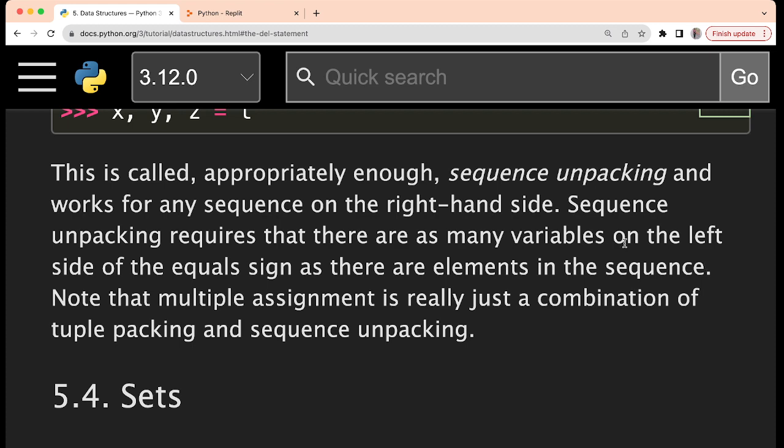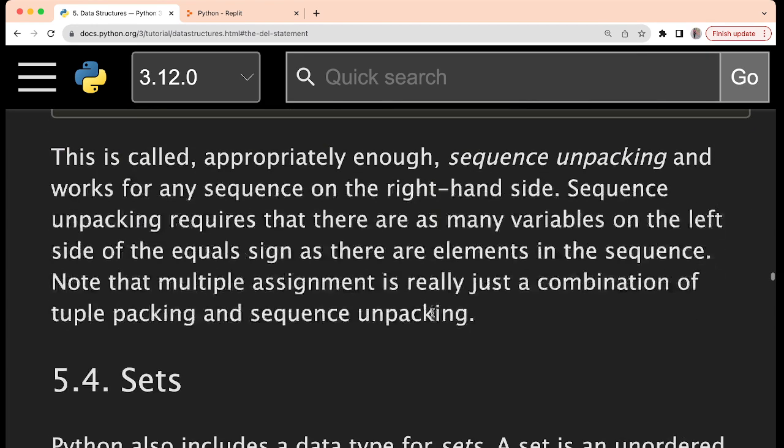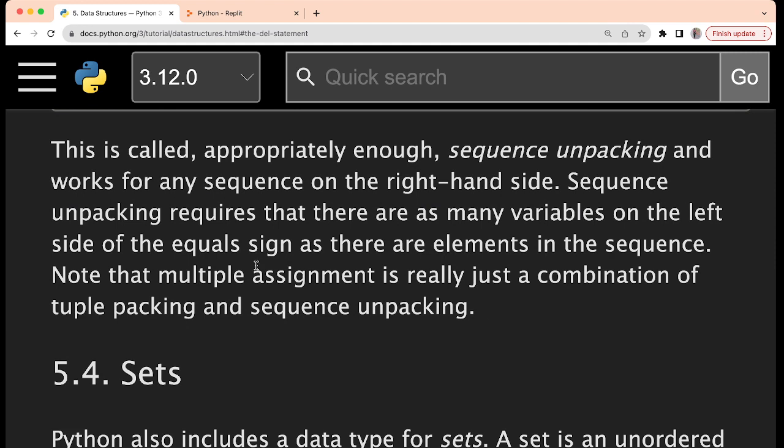So here this is important, that here three variables are written, so you should also have three elements in the tuple. Otherwise, if let us say here if you're writing 10 variable names but 10 elements are not there, then what will the rest of the 7 variables get? Nothing, right? So it will throw error. Okay, so this thing you have to keep in mind.